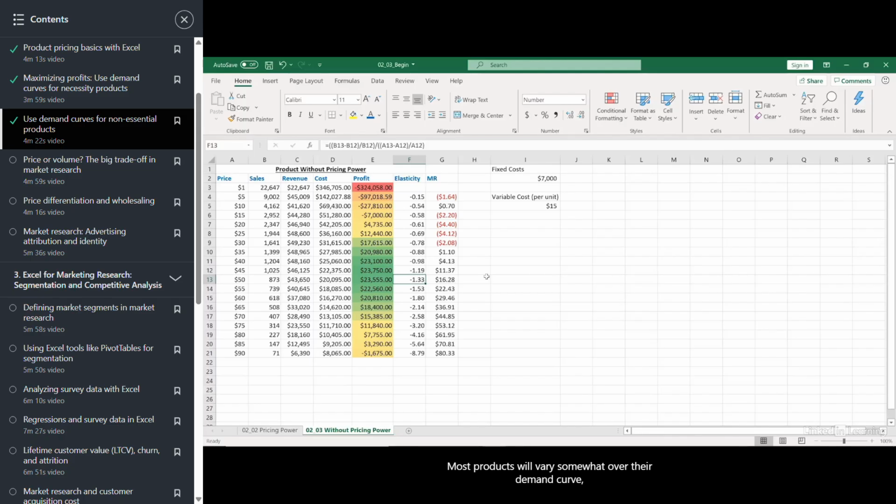Most products will vary somewhat over their demand curve. They'll either be elastic or inelastic in price. In our example here, I've purposely chosen to make that elasticity vary considerably over the demand curve. In the real world, it may not be quite this much. But either way, for any product you're working on, you're now ready to determine a suitable, optimized price.